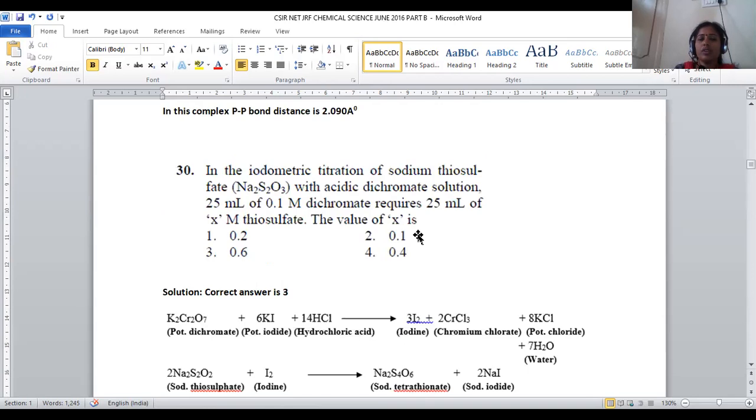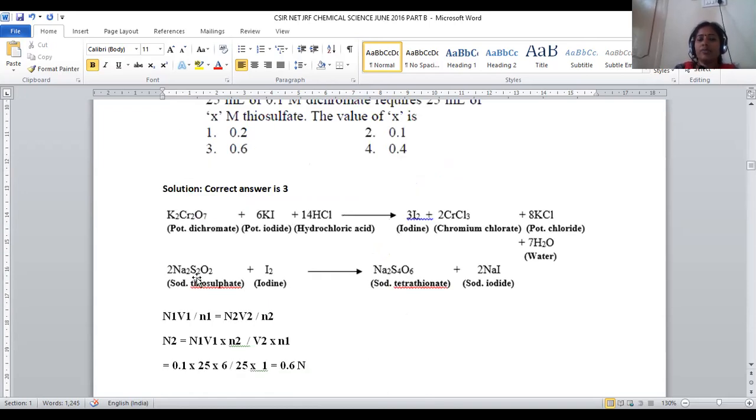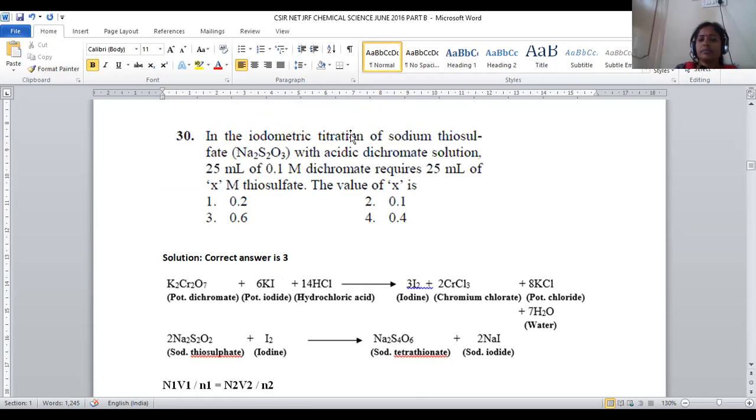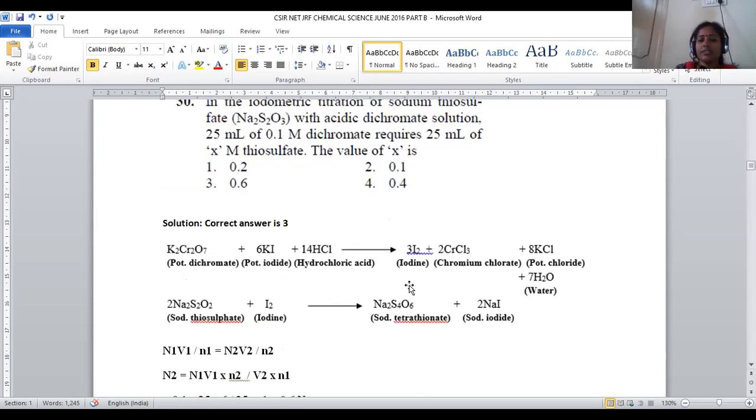The value of X is, okay, it is a kind of iodometric titration. By using iodometric titration, it is possible to identify how much iodine is consumed by this hypo. Starch is used as the indicator. In this we are taking potassium dichromate and treating it with potassium iodide. Initially iodine is liberated within the reaction. This reaction is carried out in dark conditions, and this liberated iodine can be titrated against hypo.